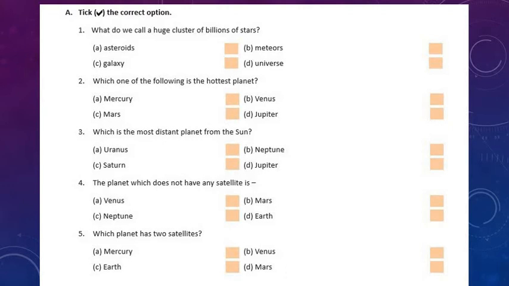Okay, now let us discuss the question answer, the exercise of this chapter. First, section A, tick the correct option. First question, what do we call a huge cluster of billions of stars? Yes, the answer is galaxy. Very good. Next question, which one of the following is the hottest planet? Which is the hottest planet? Venus is the hottest planet. Option B, Venus.